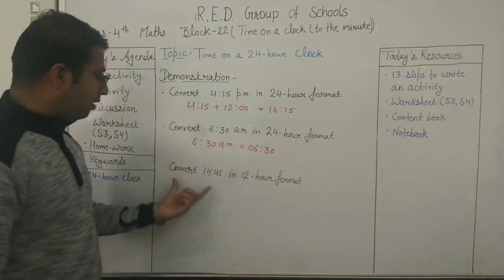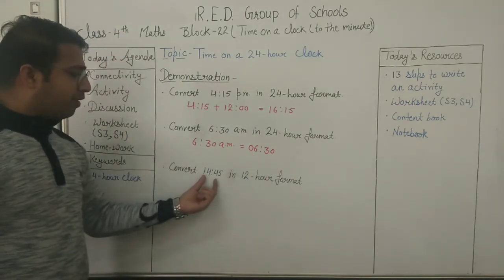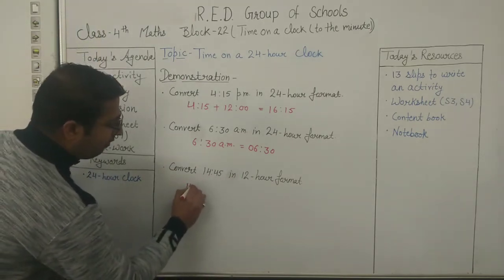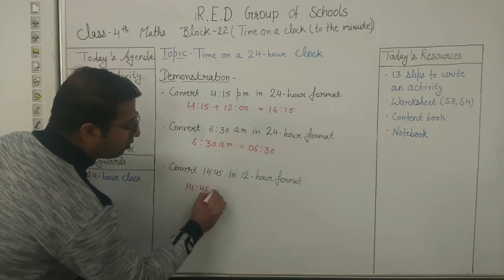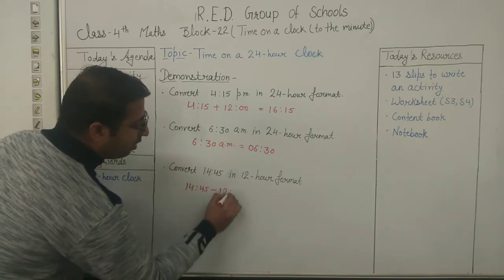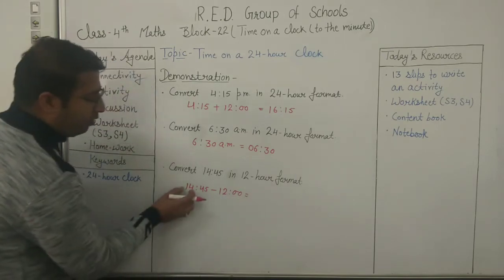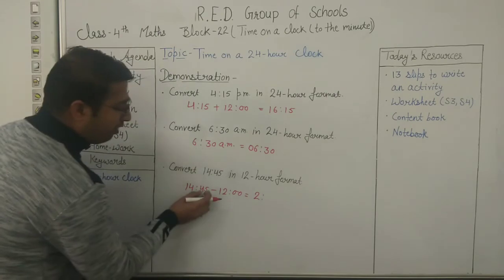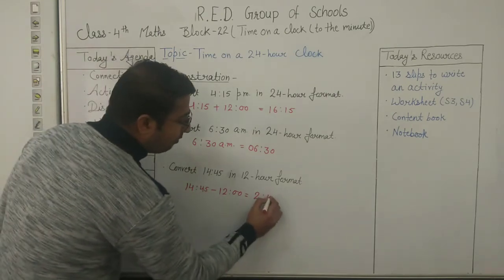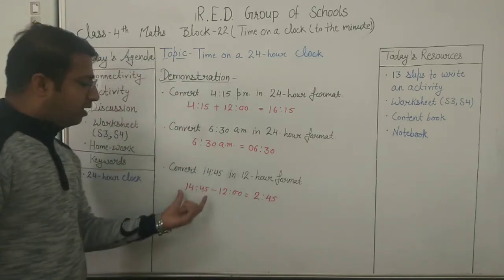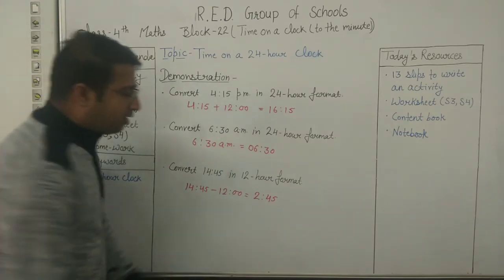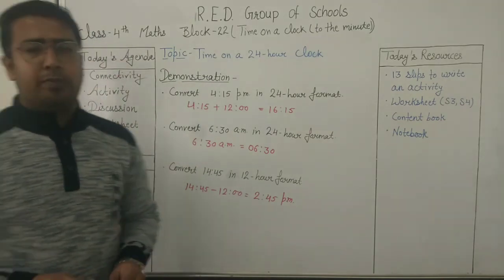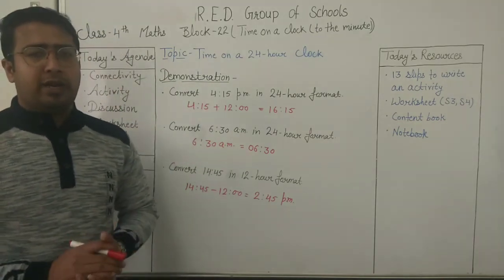Now convert 14 hours 45 minutes to 12-hour format. As it is 14:45, we have to subtract 12 hours. So 14 minus 12 is 2, and 45 minus 0 is 45. As it was greater than 12, it is a PM timing. Now I hope it is clear to you, so you can do your activity.